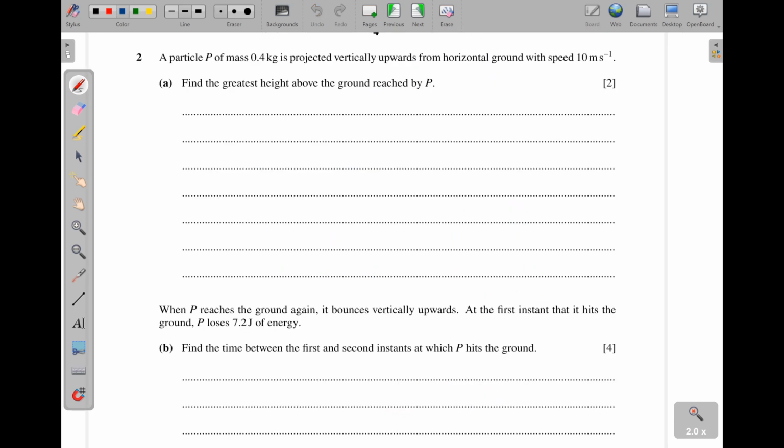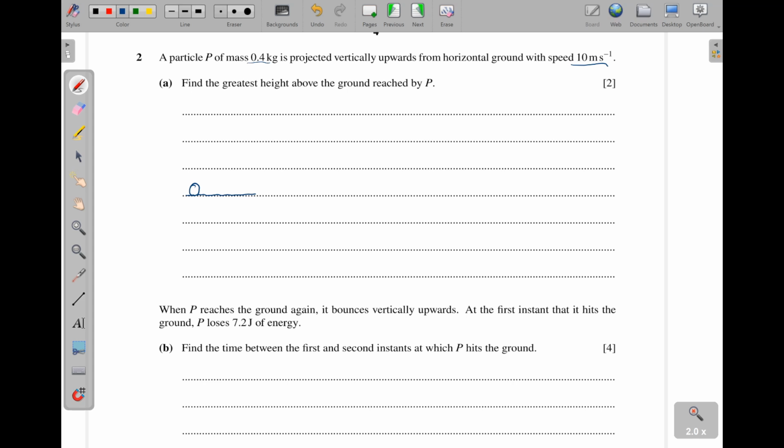Question 2. A particle P of mass 0.4 kilograms is projected vertically upwards from horizontal ground with speed 10 meters per second. Find the greatest height above the ground reached by particle P. So I can have the particle P here.